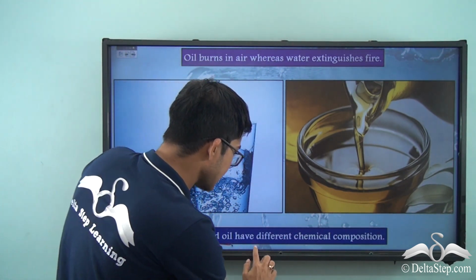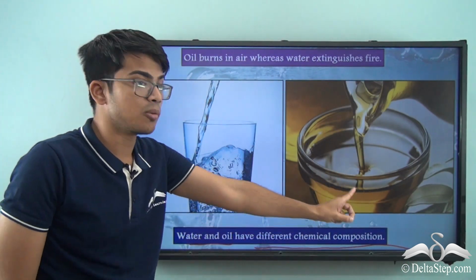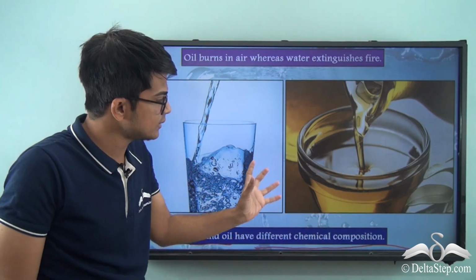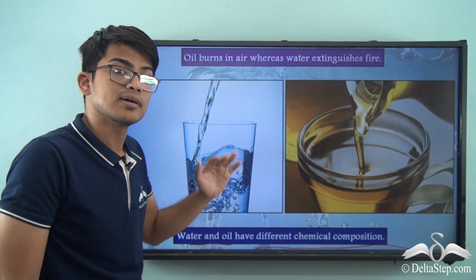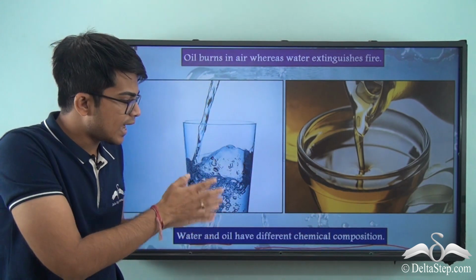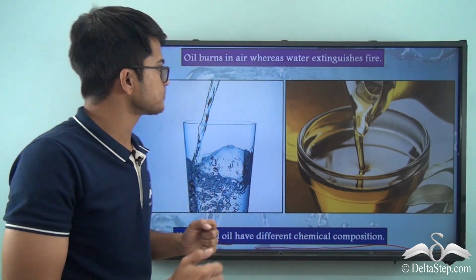Water and oil have different chemical composition. So the chemical composition is different, which means the properties will be different. The way in which these function will be different. So that is something you need to understand. The functioning and the properties will be different because of the different chemical composition.